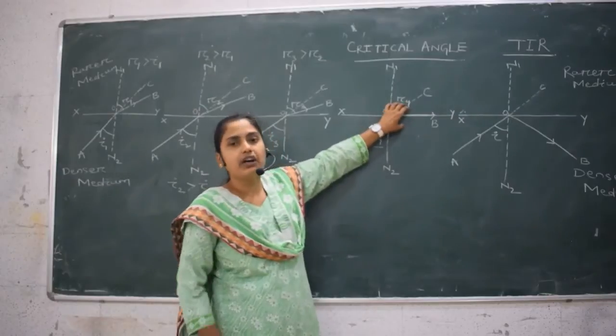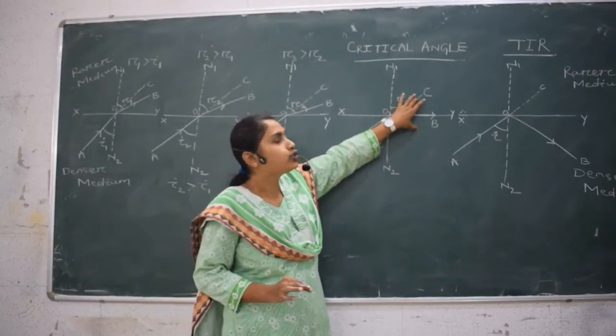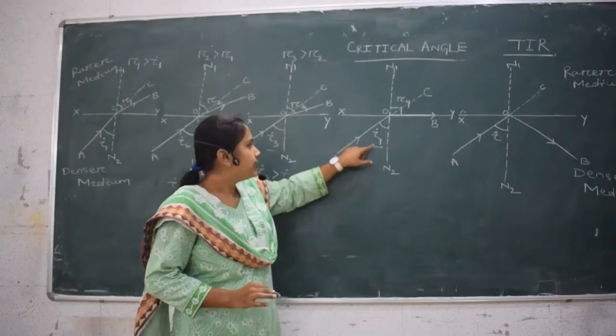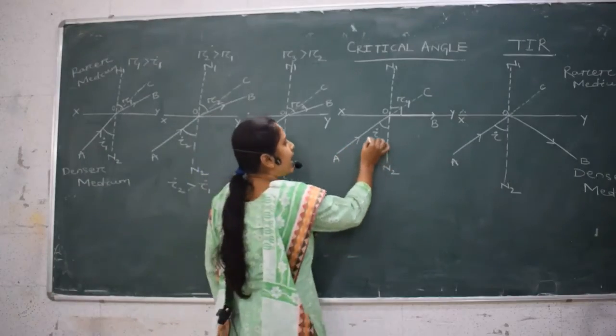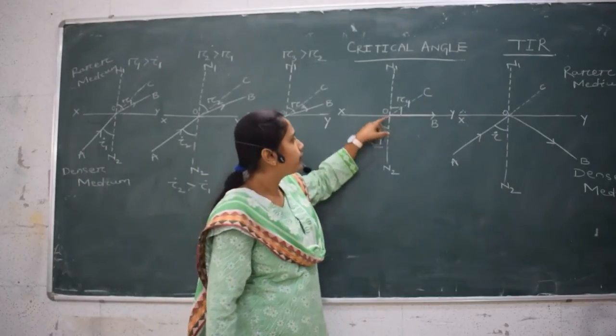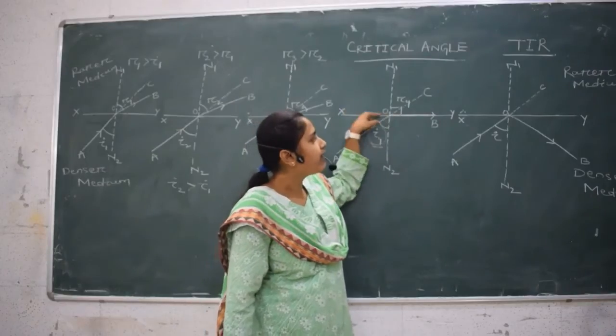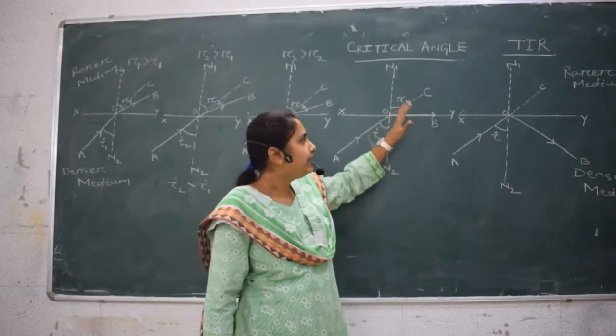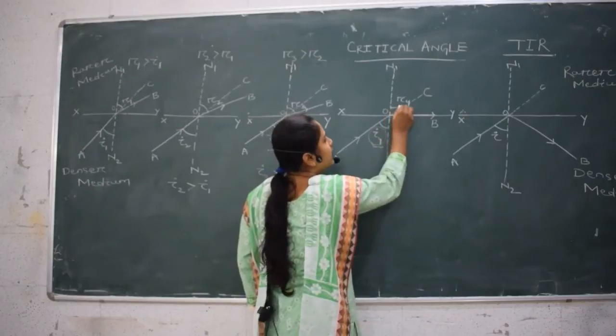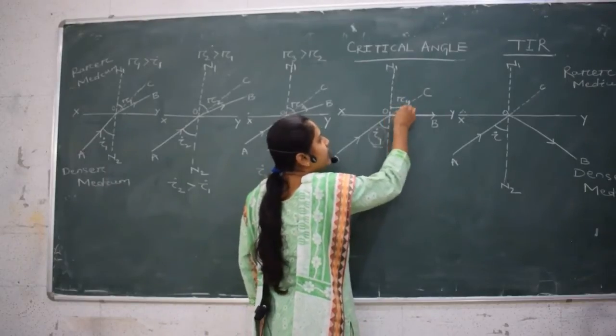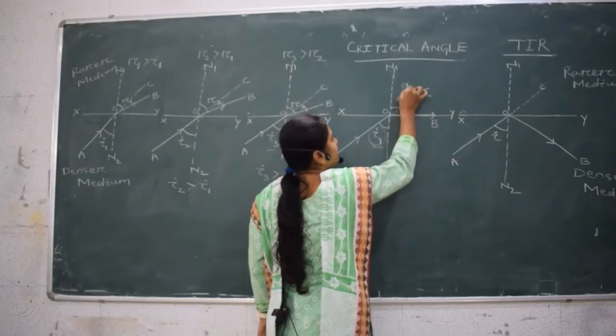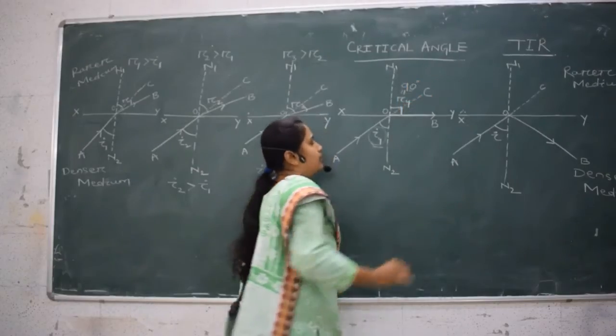Interface means the boundary that separates these two mediums. So for a particular angle of incidence I4, the refracted ray OB travels along the interface, and in this case the angle of refraction R4 is 90 degrees.